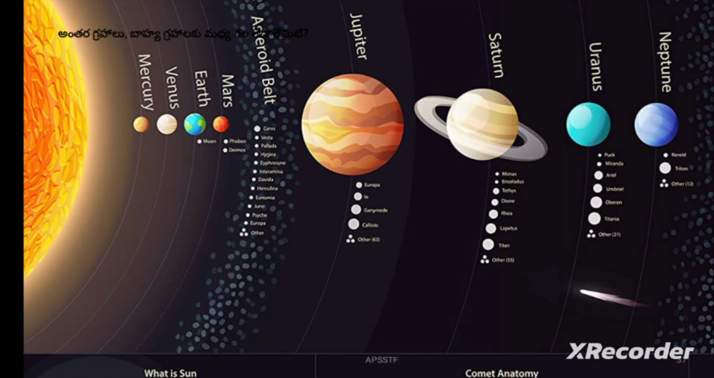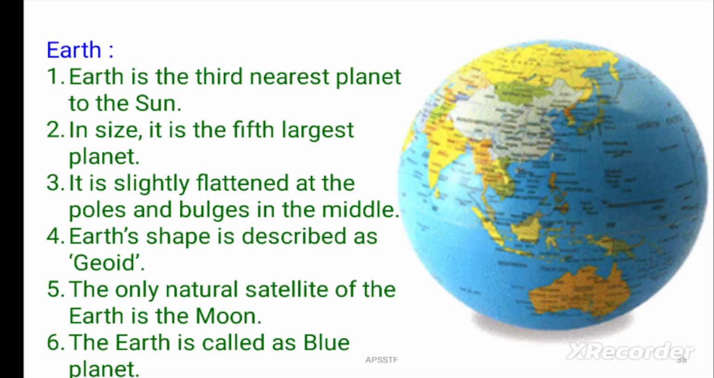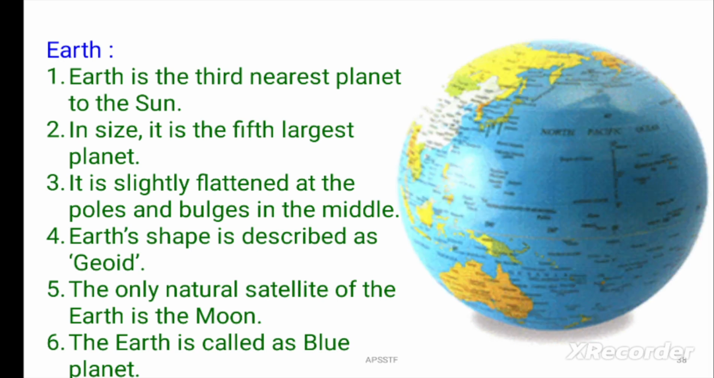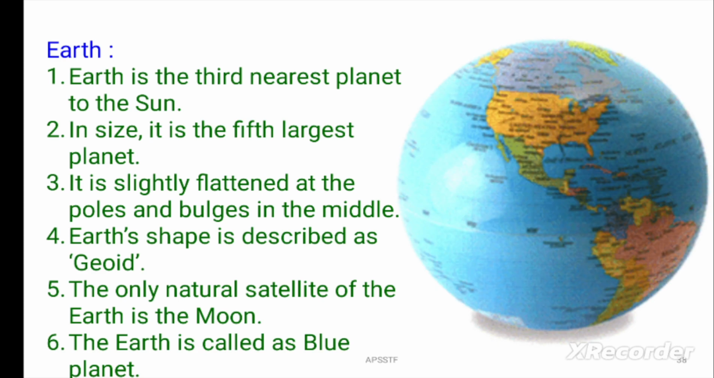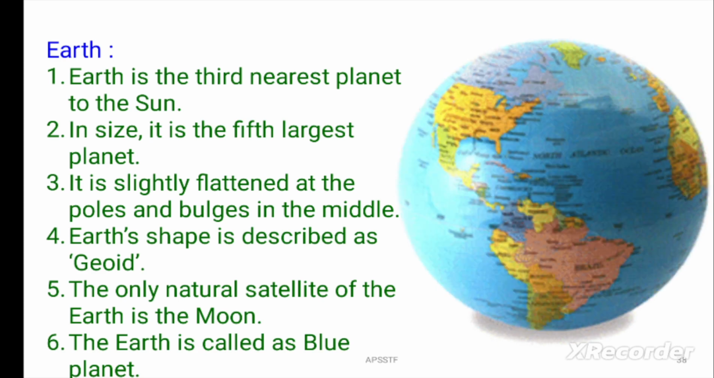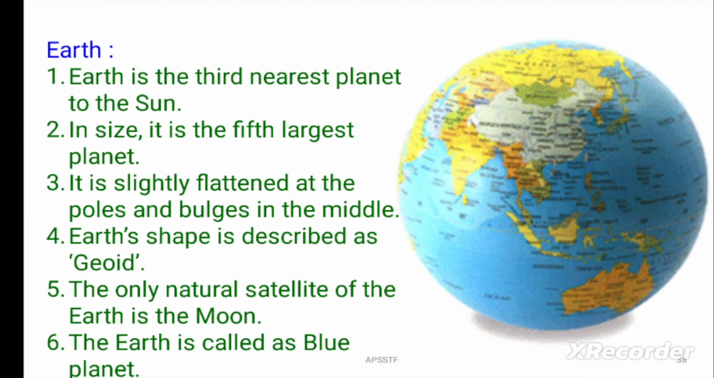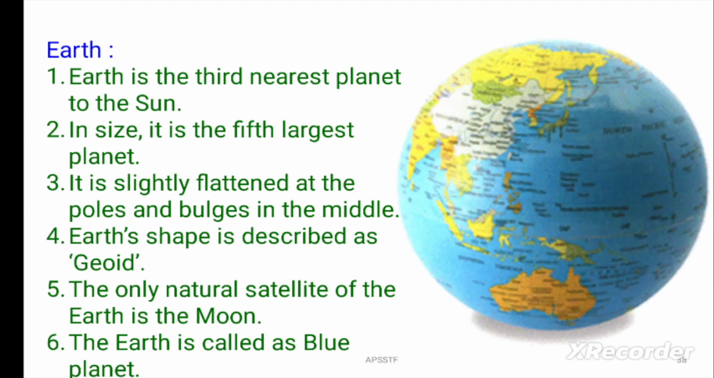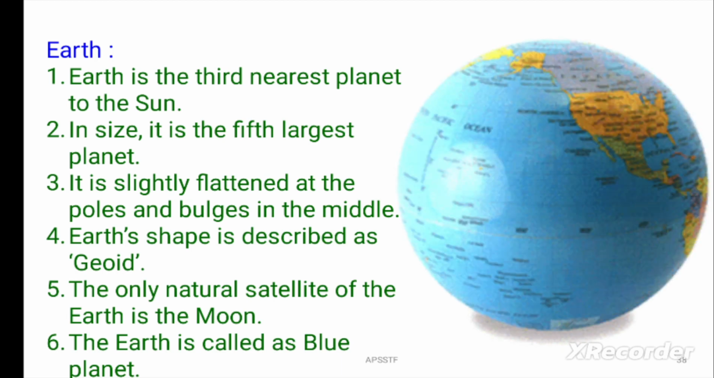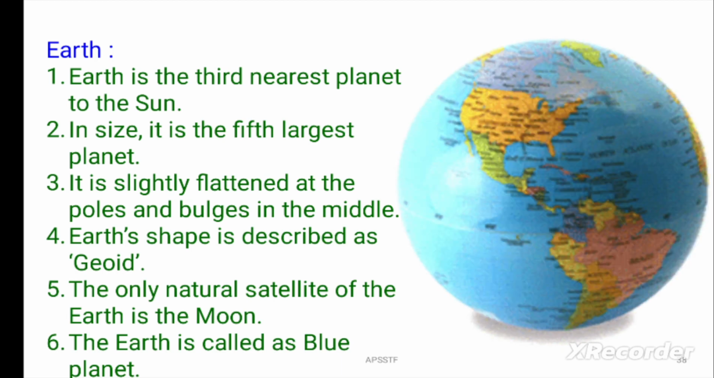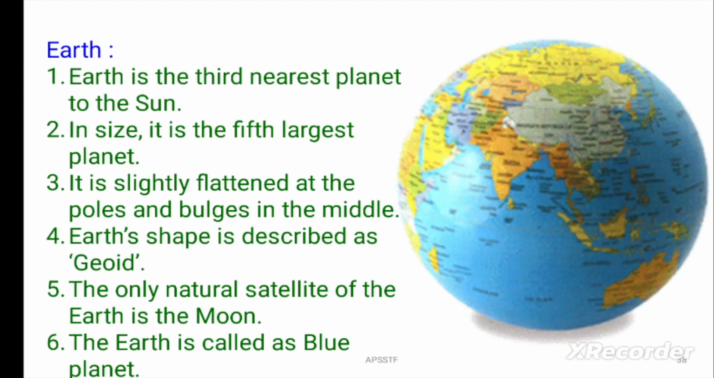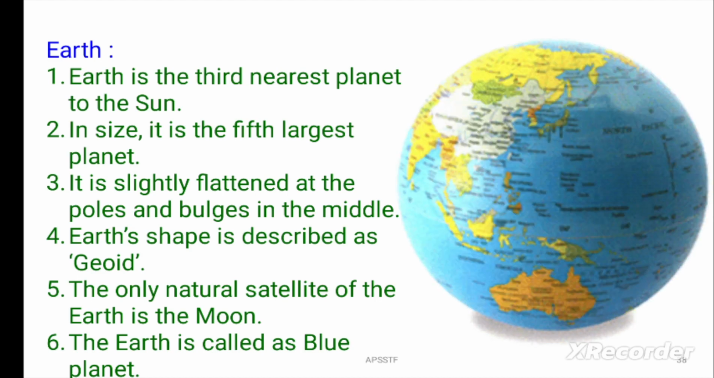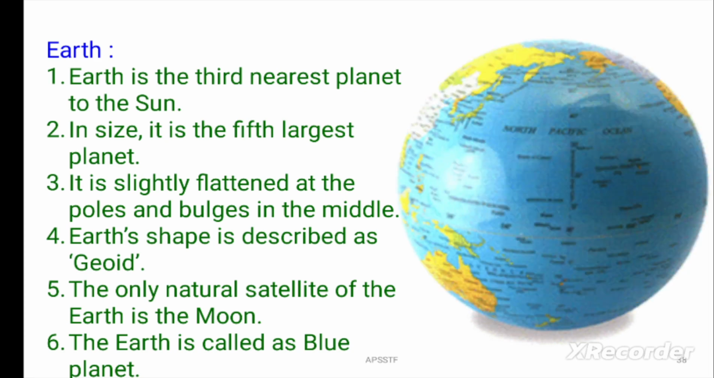So here you can observe inner planets, asteroids, outer planets, and their satellites, moons. See here, this is Earth. Earth is the third nearest planet from the Sun. In size, it is the fifth largest planet. It is slightly flattened at the poles and bulges in the middle. Earth's shape is described as geoid. The only natural satellite of the Earth is the Moon. The Earth is called the blue planet because it has water, air.